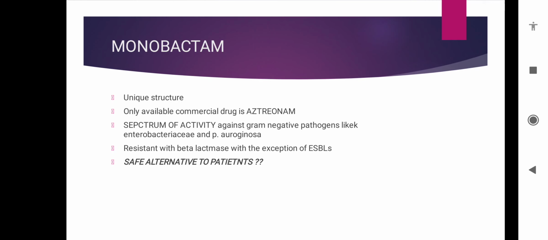Monobactam has a unique structure. The only commercially available drug is aztreonam. Its spectrum of activity is against gram-negative pathogens like Enterobacteriaceae and P. aeruginosa. It is resistant to beta-lactamase with the exception of ESBL, extended spectrum beta-lactamase. It is a safe alternative for patients who are allergic to penicillin, cephalosporin and carbapenem. It has a unique structure because it doesn't have any fused ring with the beta-lactam. Thank you so much.